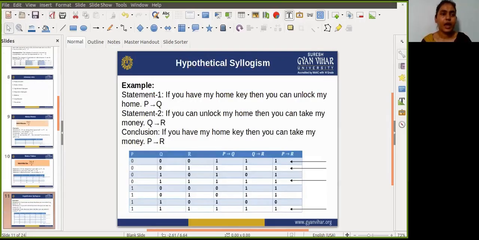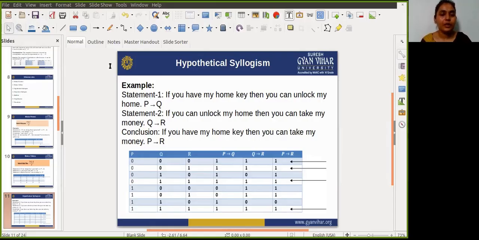Next one is hypothetical syllogism. The hypothetical syllogism rule states that if P implies Q is true and Q implies R is true, then P implies R is true. It can be represented with the following notation.